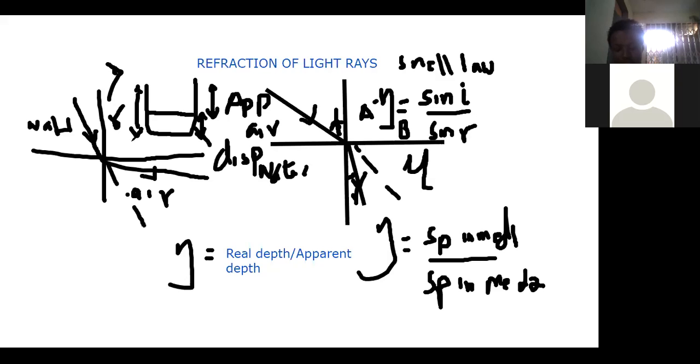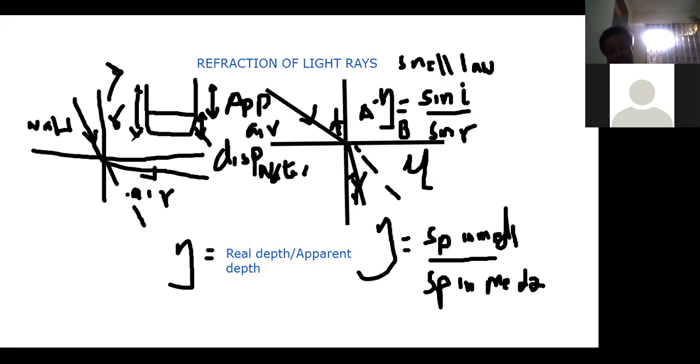Then from there we do lenses. That one we are talking about refraction on a lens. Normally lens goes with refraction. So we are going to look at that one. Then we do refraction through prisms, where we talk about the colors, the diffraction of light. And from there we talk about the secondary colors, the magenta, the cyan, and the rest, and the primary colors, the blue, green, and red. We are going to look at all of them.